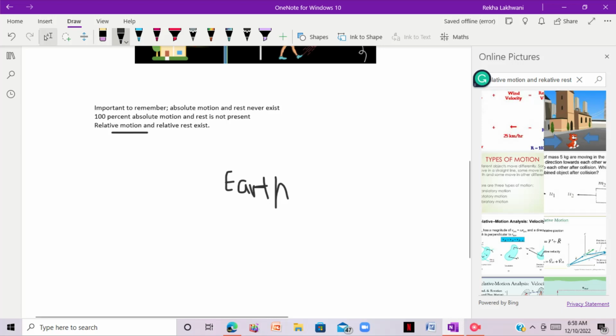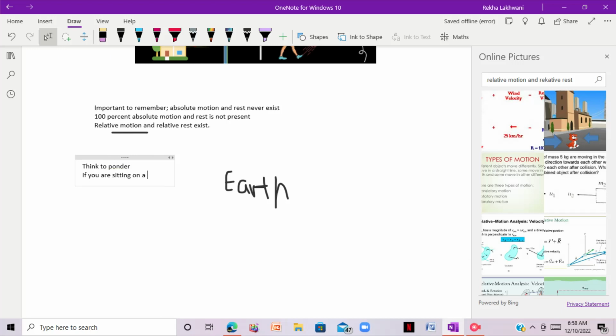But you are moving with the speed of 36 kilometer per second with respect to the sun. Okay, now what does that mean?